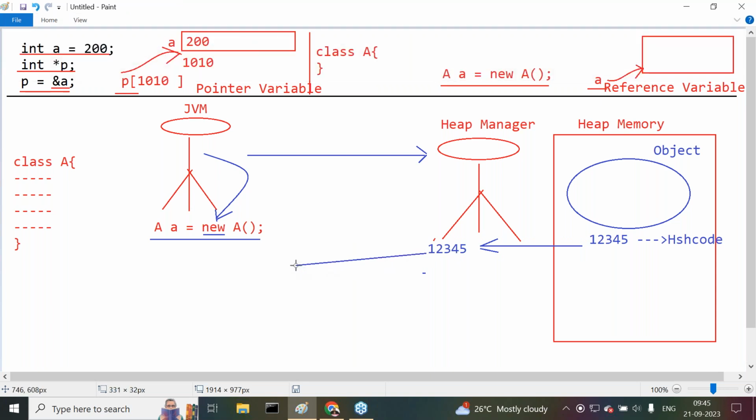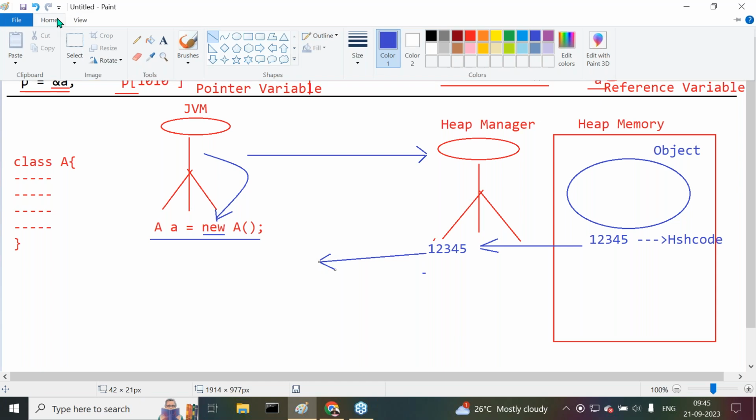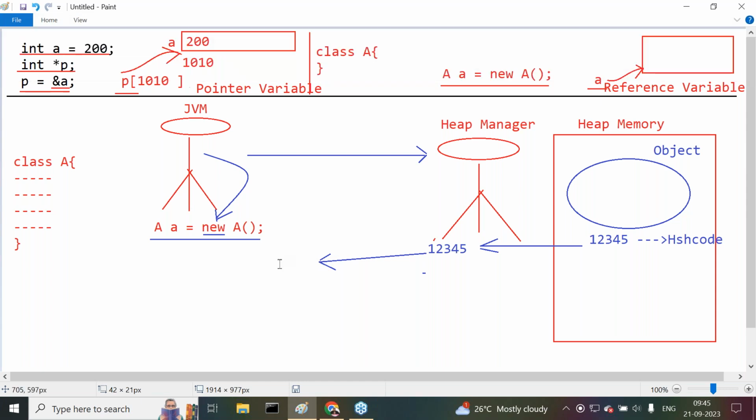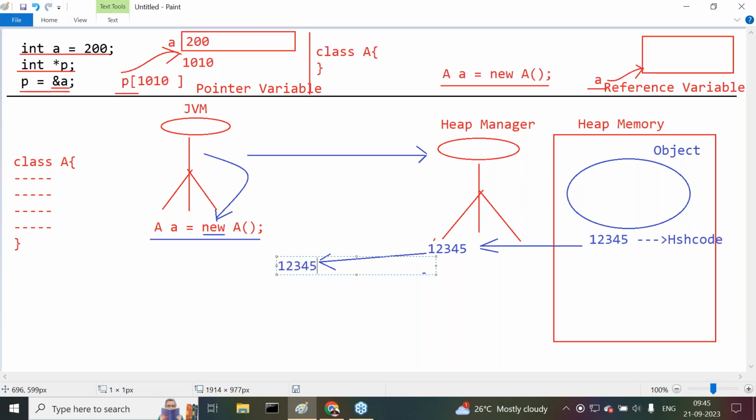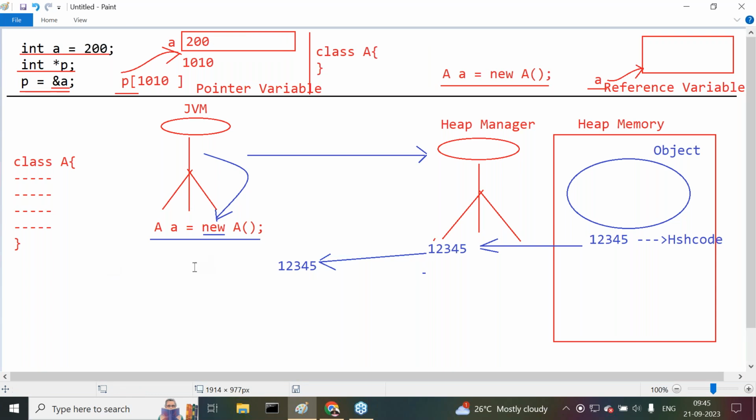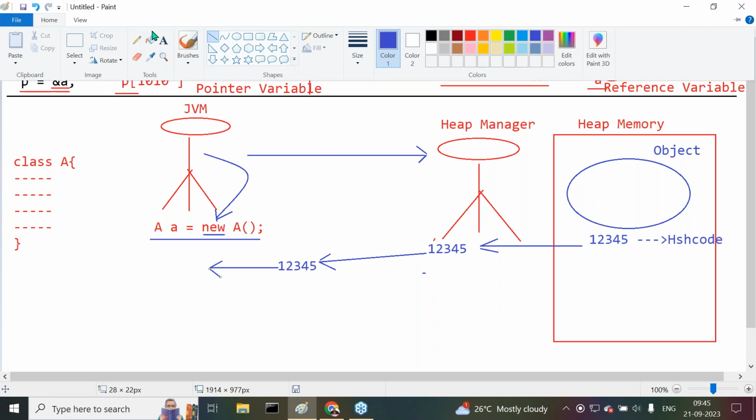Now what is the JVM able to do here? When the hash code value, 1 2 3 4 5, is provided to the JVM, the JVM will convert this hash code value to its hexadecimal form.